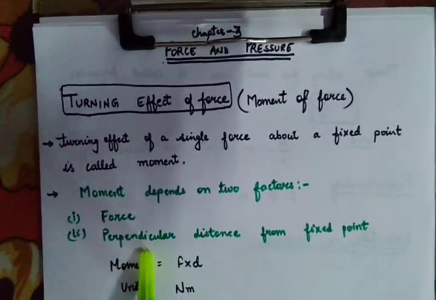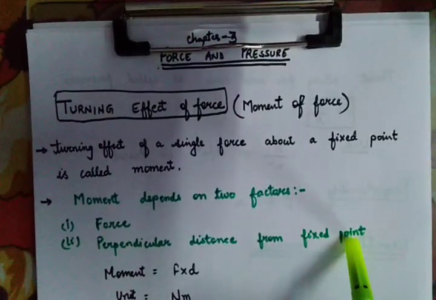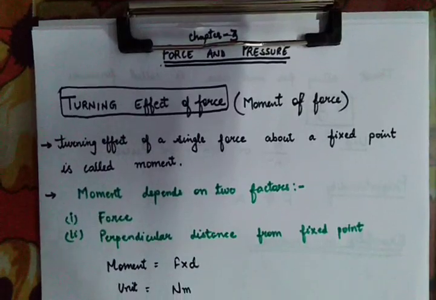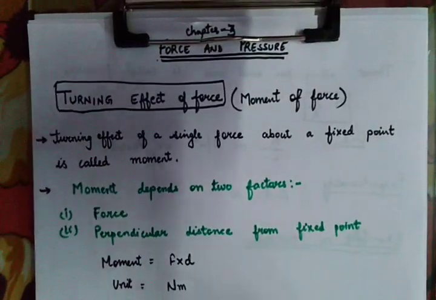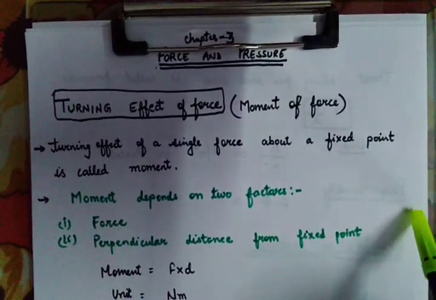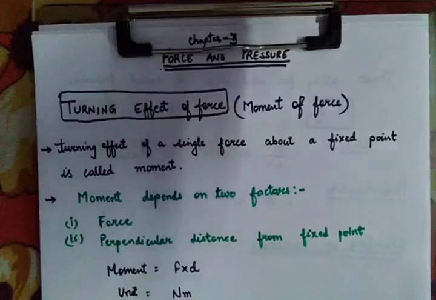And the second is where you are applying the force from the fixed point. That means your door was attached at one corner, and how much is the distance from that point to the point where you are applying the force. On these two factors your moment depends.